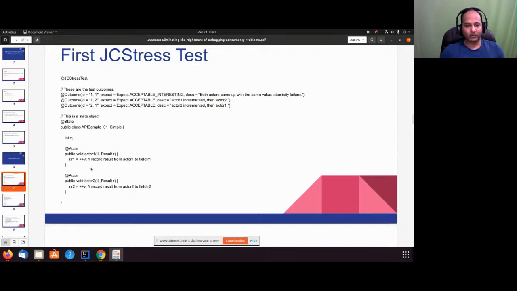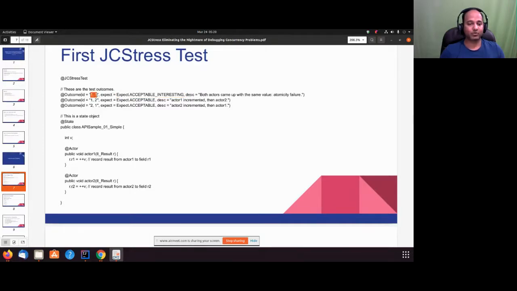But we know as per the Java memory model right now, because this is a plain integer, int v, there's no guarantee that if one thread has updated a value, the second thread is going to see that. So that's the reason we have an interesting behavior here. We call it acceptable interesting, and it says both are going to be 1.